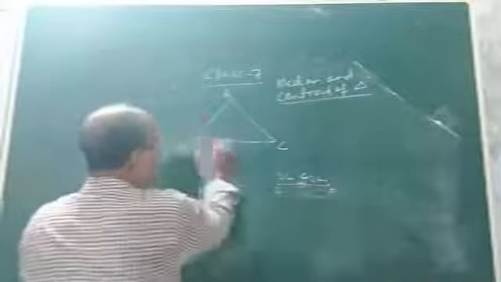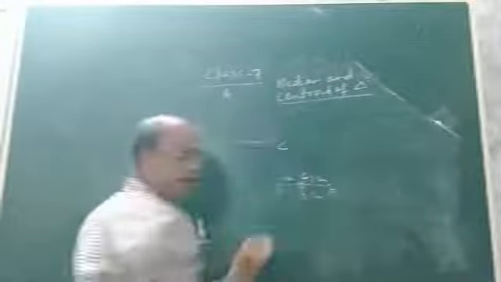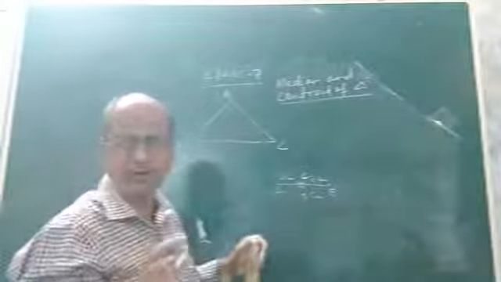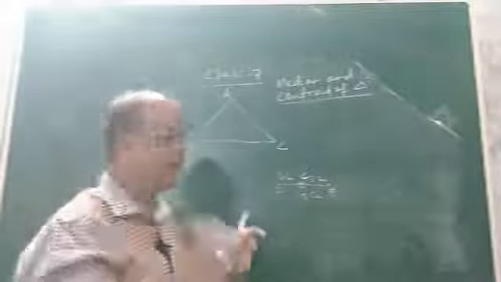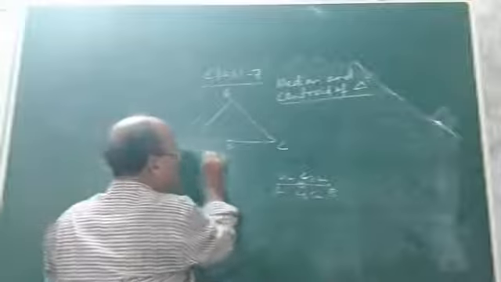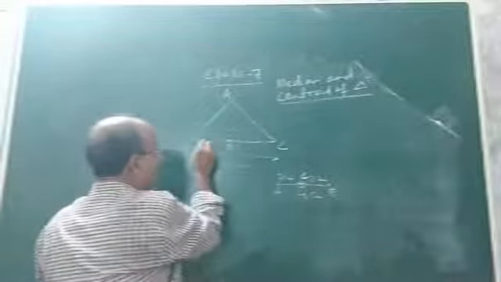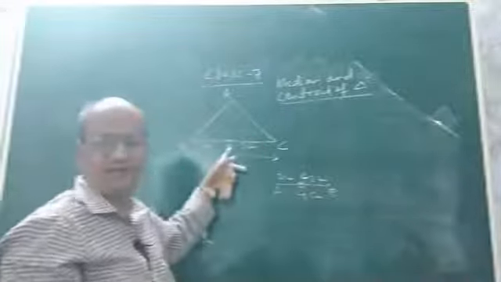Now suppose you consider any one side. Our aim is to understand what is median and what is centroid. In order to understand median, we must understand what is midpoint. We came to know there are 3 sides, so you take any one side, suppose the side BC. Now suppose D is the midpoint. Suppose the length of this line segment is 6 centimeter. If this is the midpoint, then this will be 3 cm and this will be 3 cm.